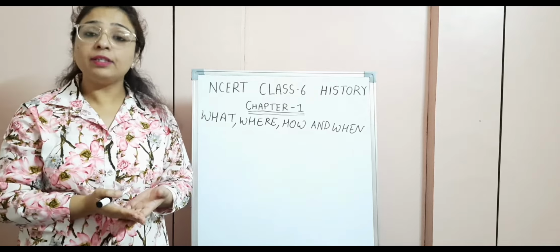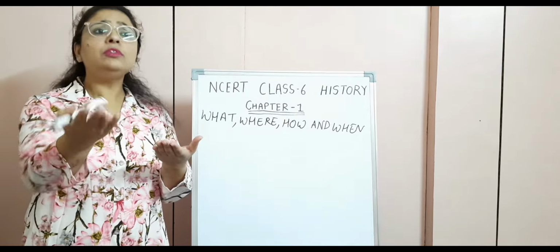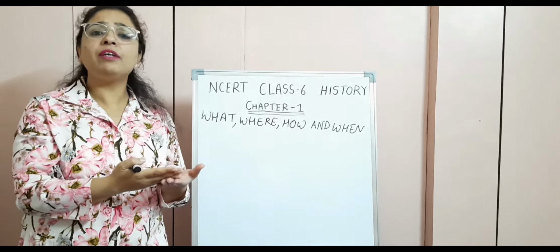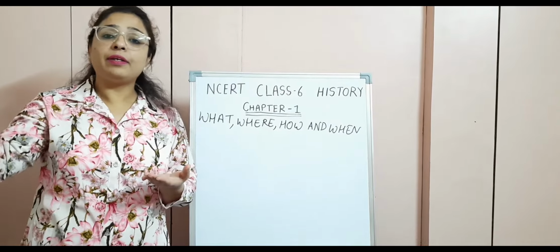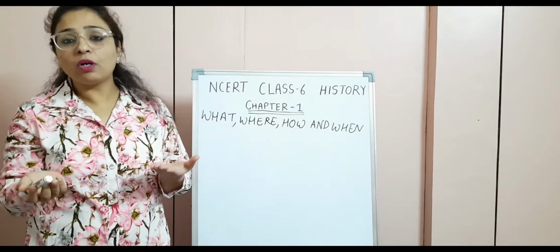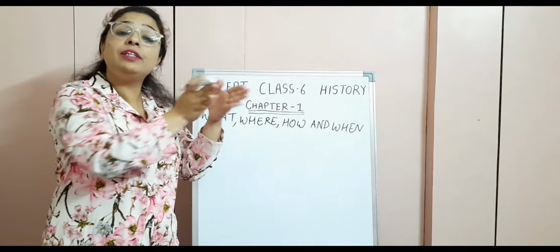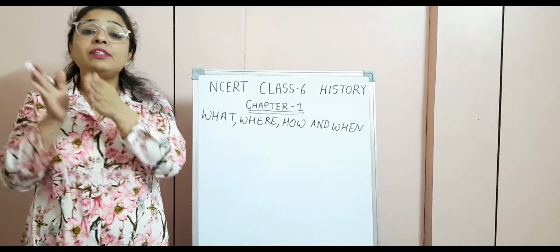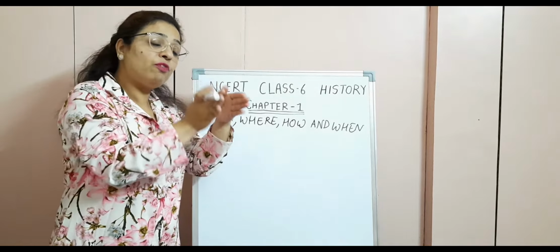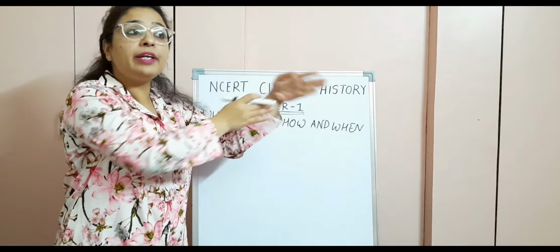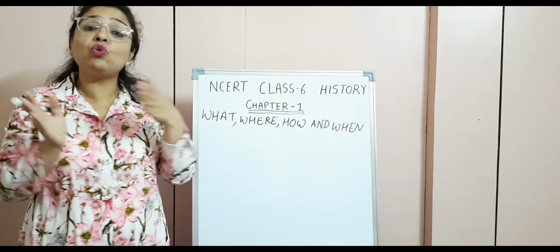You and your parents are familiar with the terms aeroplane, rocket, helicopter. Your grandparents were familiar with the terms trains, buses, cars. Your great-grandparents were more familiar with the terms bullock carts, etc. Right? So you can see how things have evolved with time, how development has taken place from the bullock cart to the trains and buses, from the trains and buses to aeroplanes, rockets, universe. We have explored so much in the present. Things have changed so much.